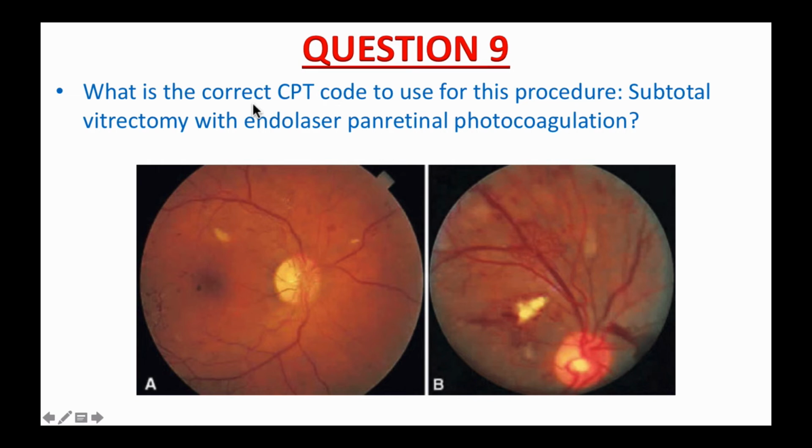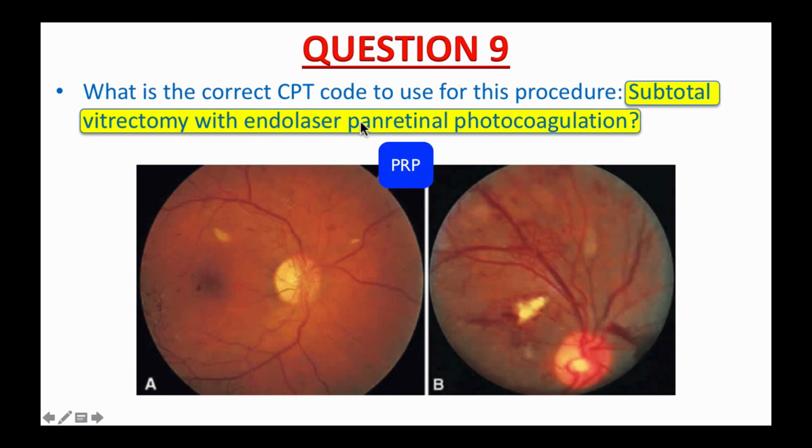Question number 9. What is the correct CPT code to use for this procedure? Subtotal vitrectomy with endolaser, panretinal photocoagulation. Panretinal photocoagulation, PRP, is a type of laser treatment for the eyes. It is used in people who have developed new abnormal blood vessels at the back of the eye, in the retina, or in the drainage system within the eyeball.